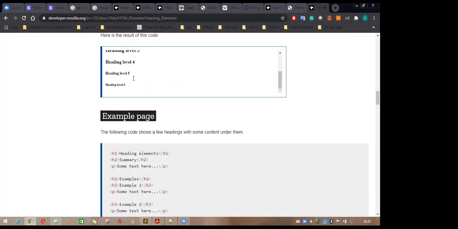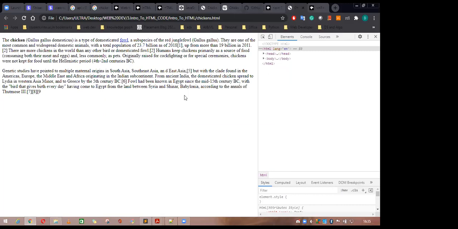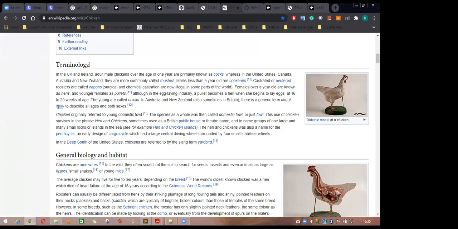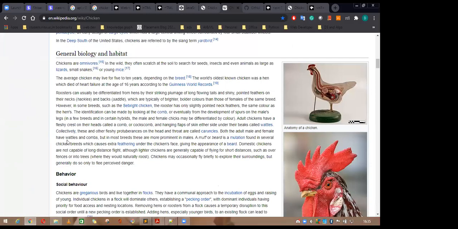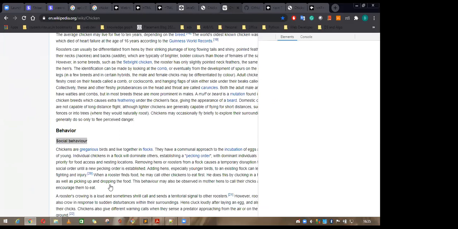So wherever you see the section or the heading, you will use the H1 tag, and when you see a subsection, this is the H2 tag. If there is a subsection of that, just like behavior, this is I think the H3 tag. You can inspect. Inspection is very necessary for creating any web page.